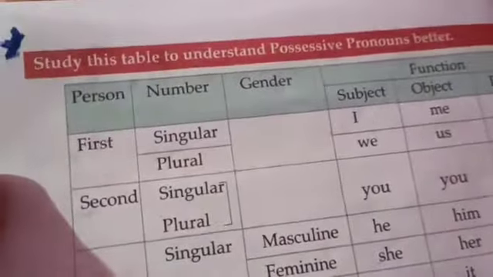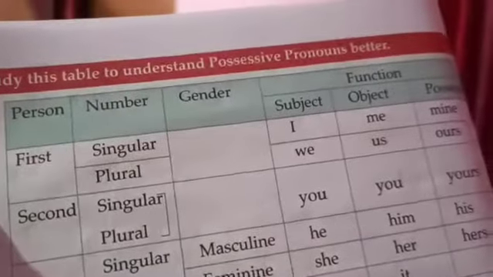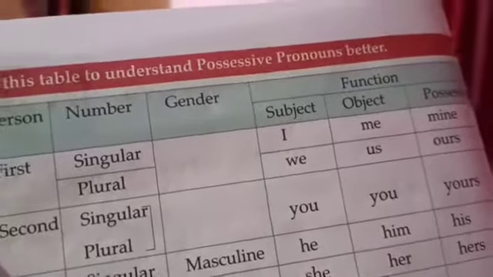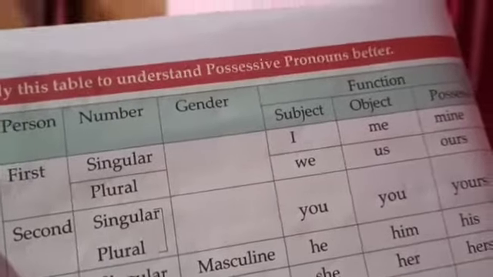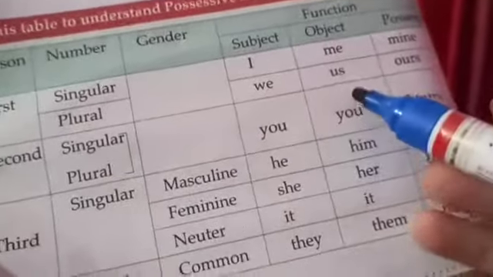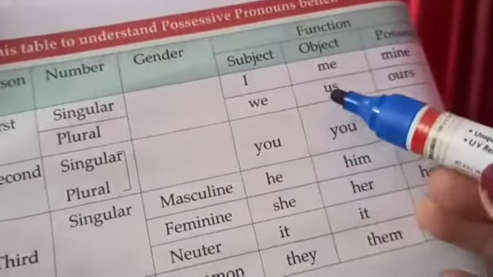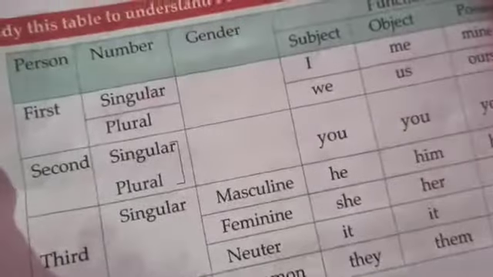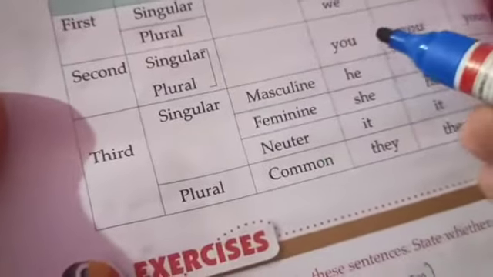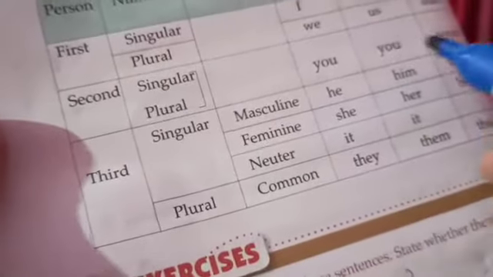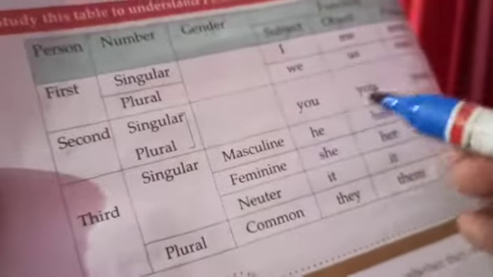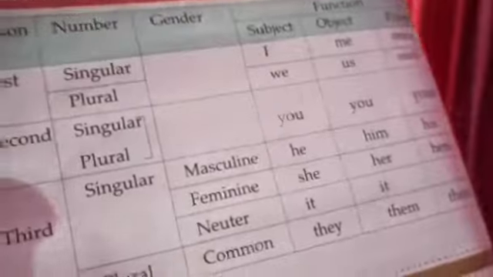First person singular, I. First person singular, me. And first person singular for possessive, mine. So I, me, mine for first person singular. For first person plural, we, us, ours. Then second person, singular and plural both, is represented by you and yours. Okay, for the second person.